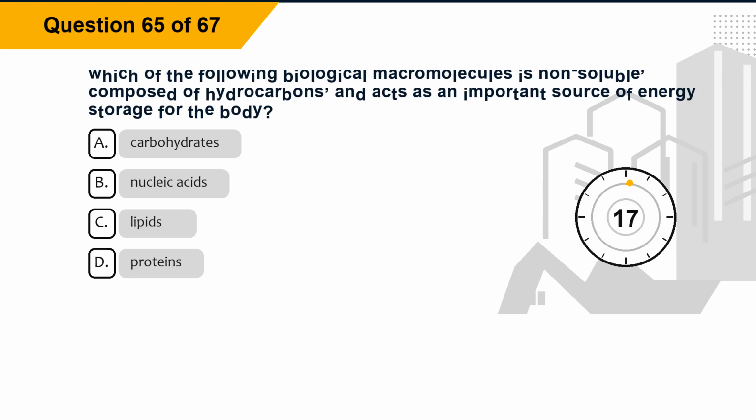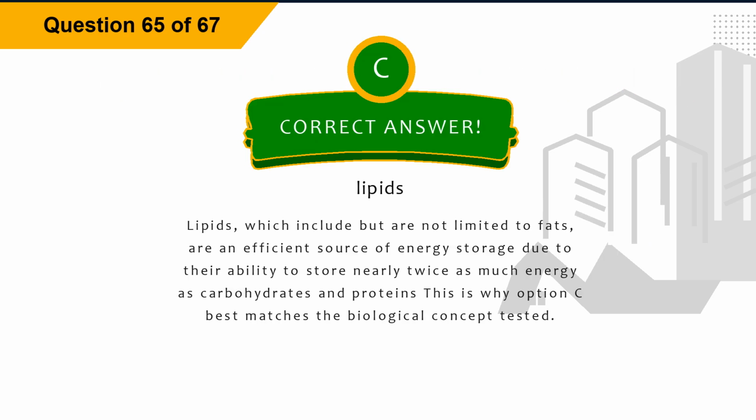Question 65. Which of the following biological macromolecules is non-soluble, composed of hydrocarbons, and acts as an important source of energy storage for the body? Option A, carbohydrates. Option B, nucleic acids. Option C, lipids. Option D, proteins. The correct answer is option C, lipids. Explanation: lipids, which include but are not limited to fats, are an efficient source of energy storage due to their ability to store nearly twice as much energy as carbohydrates and proteins. This is why option C best matches the biological concept tested.